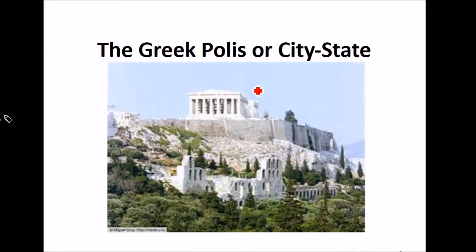The Greek polis, or city-state. A polis is just a city-state. That's all it is. A city-state is a city that has its own government. That's all it means. So it doesn't rely on anybody else to protect it. You can see this picture is the Acropolis of Athens. The Acropolis just means hill, so you can see there's a hill here. And this building right here was called the Parthenon. It's still there, but it's all in ruins now.